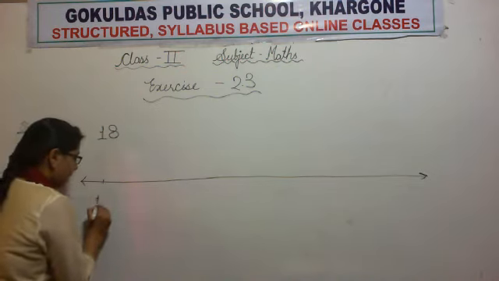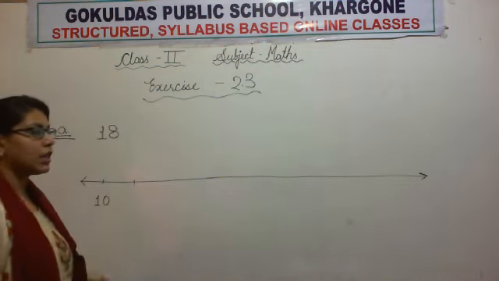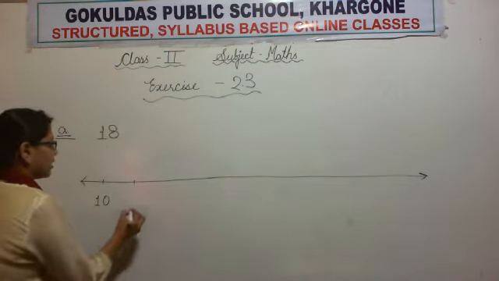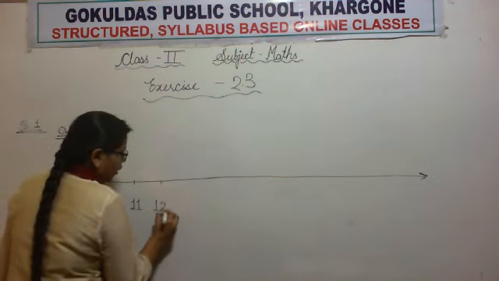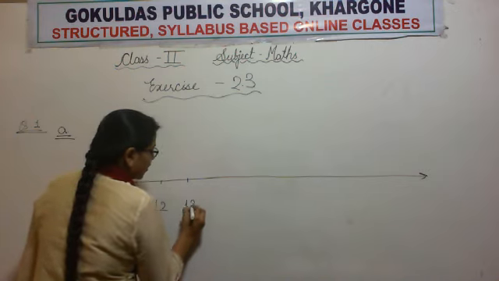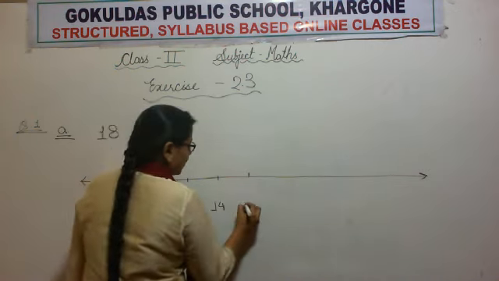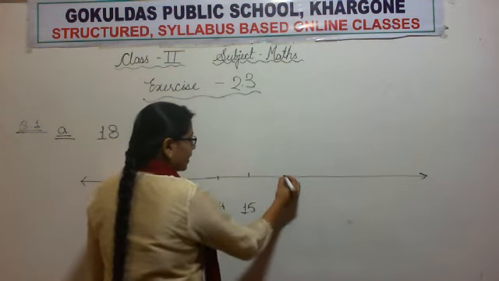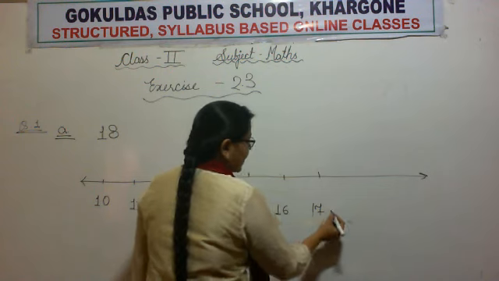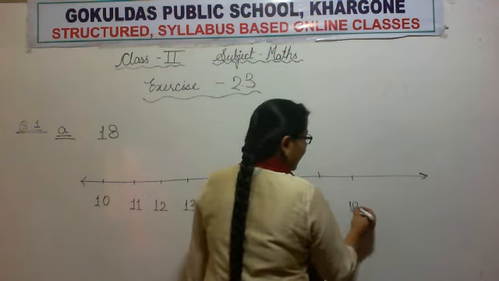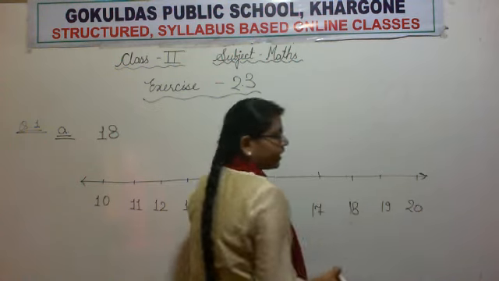So we will mark this 10 and 20, and we will mark all the numbers between 10 and 20. What comes after 10 is 11, 12, 13, 14, 15, 16, 17, 18, 19 and 20.